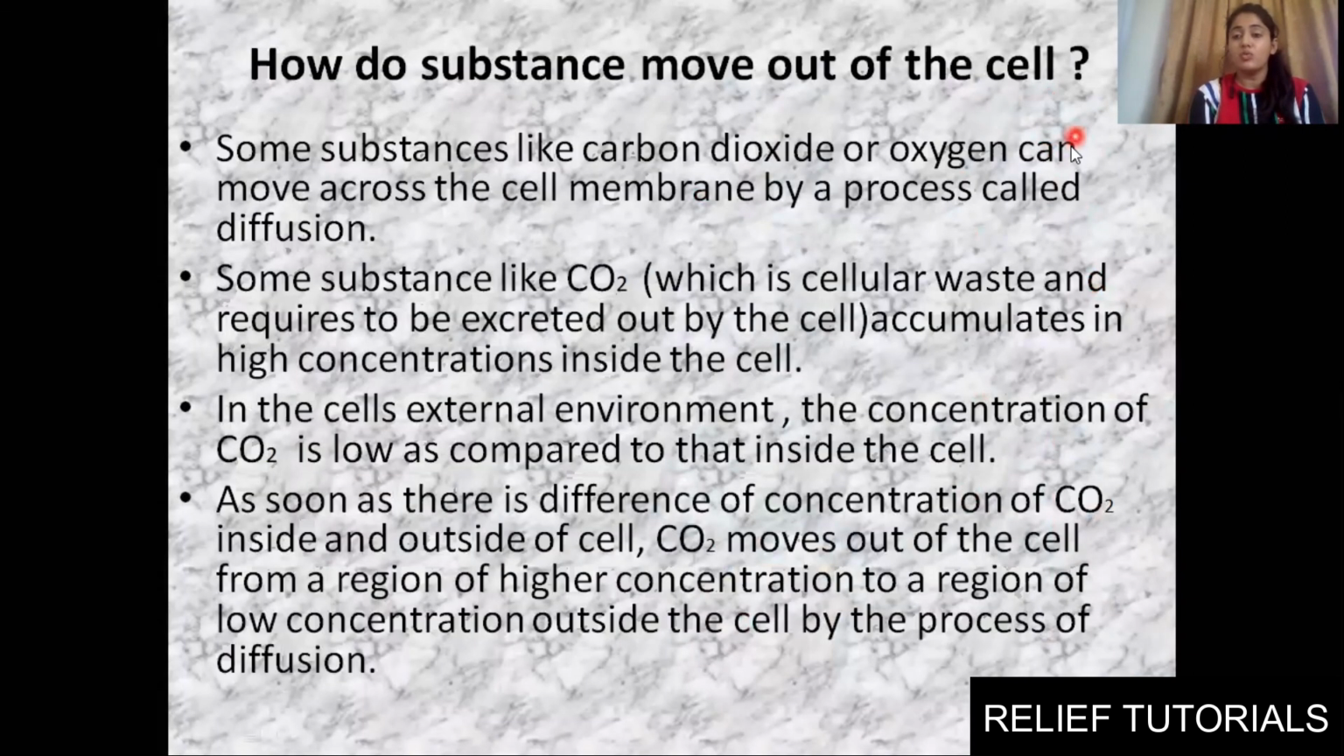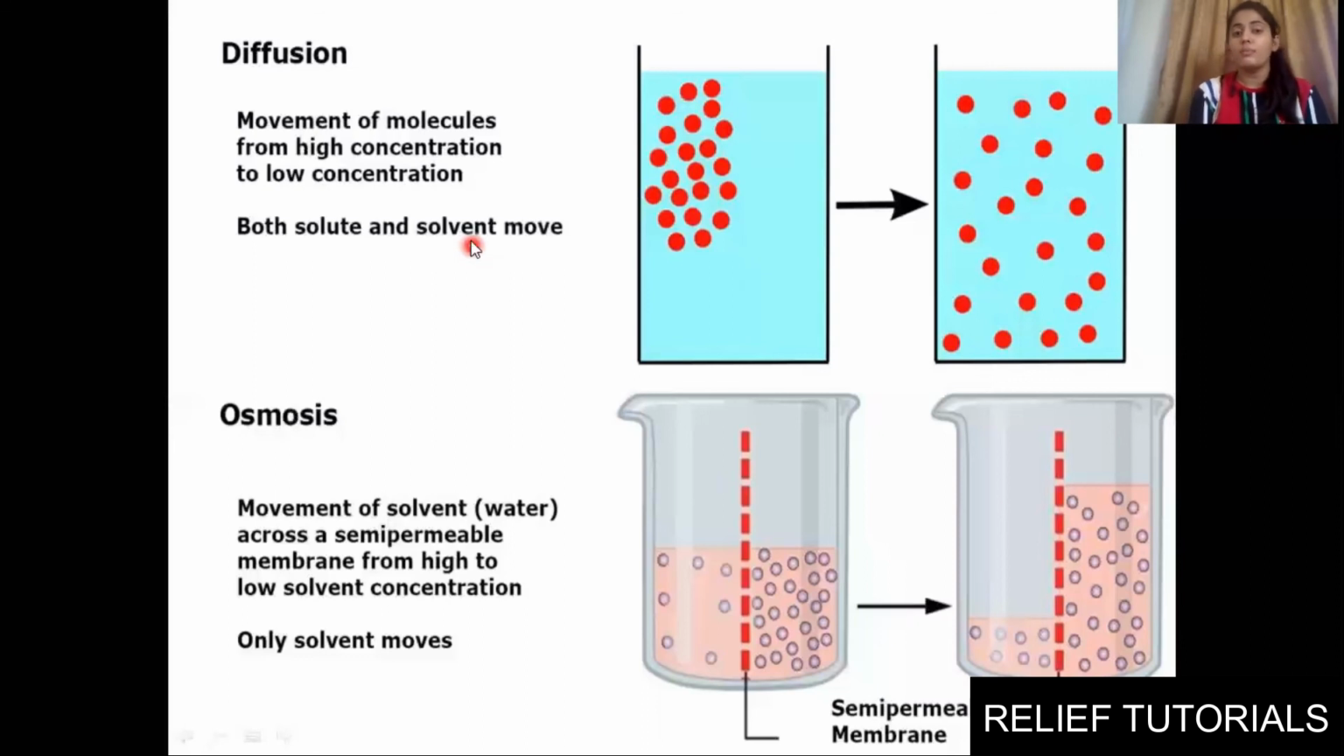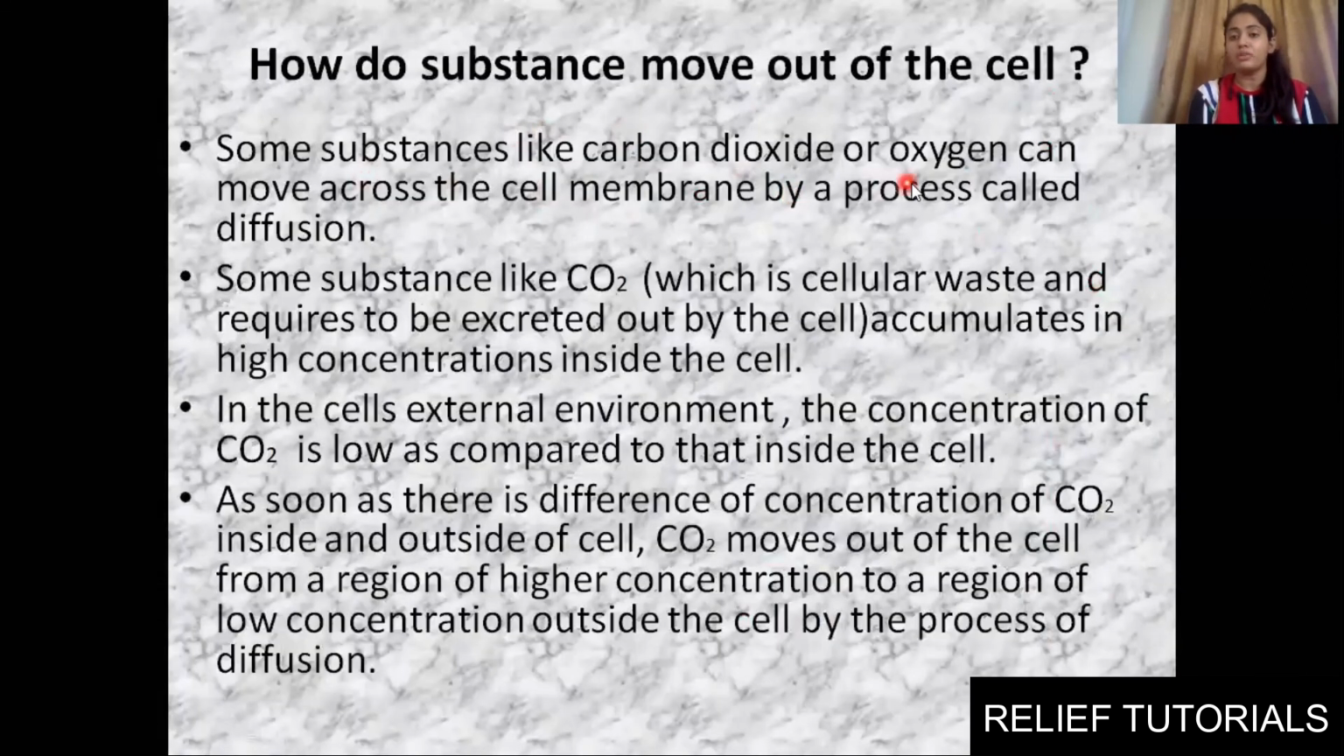How do substances move out of the cell? Now you know that waste needs to be removed, or there are a few gases, exchange of gases needs to be done in a cell. So how does it happen? We will study that. Some substances like carbon dioxide or oxygen can move across the cell membrane by a process known as diffusion. As I told you, in diffusion molecules will move. So here CO2 and oxygen will move across the cell membrane with the help of diffusion, that is from higher concentration towards lower concentration.